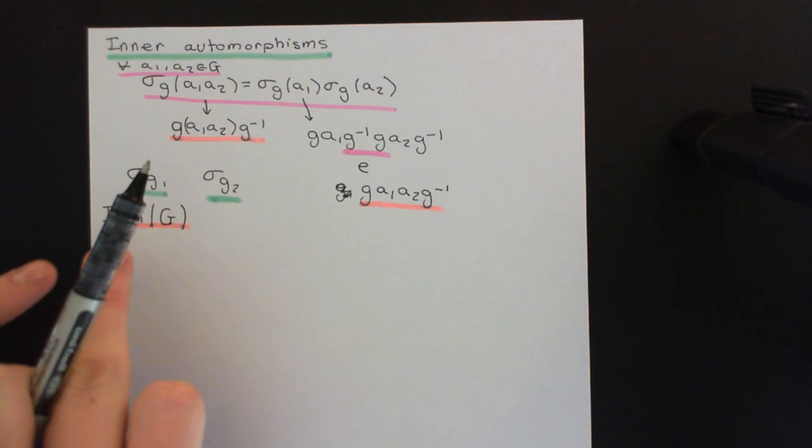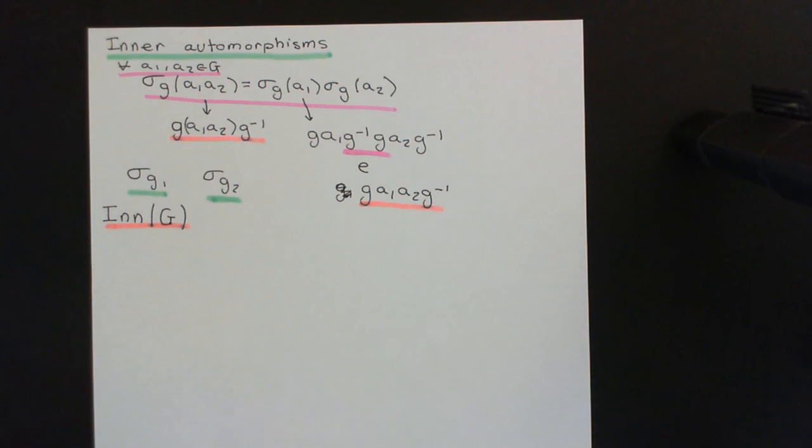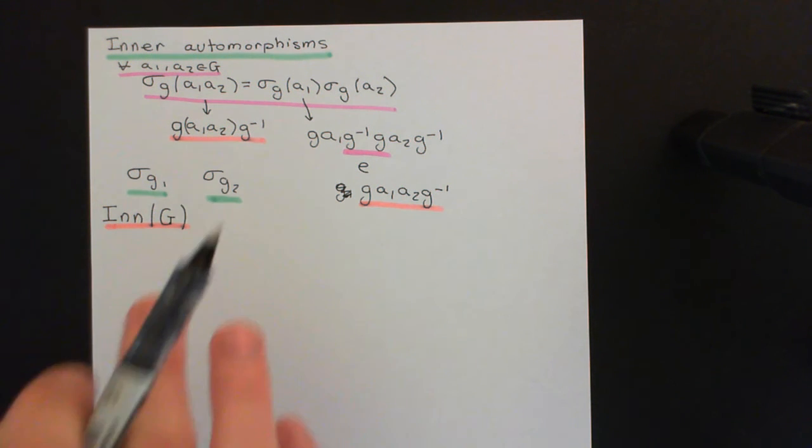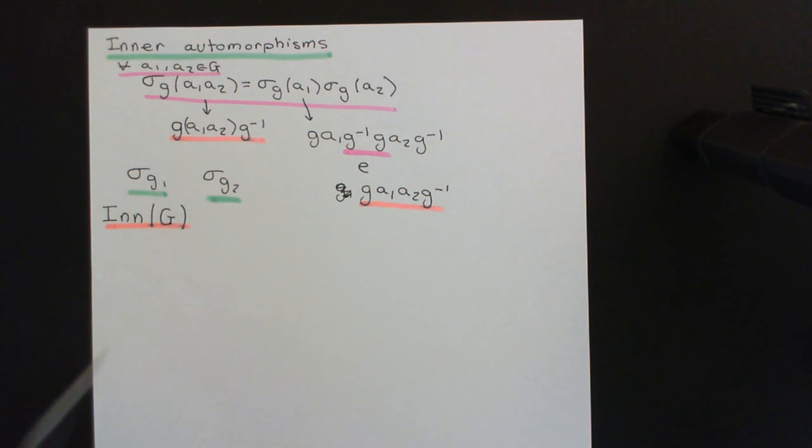So when you're collecting up these inner automorphisms to put into this set, you'll just put in distinct ones. You won't put two identical set permutations in twice. You'll put in the different ones, each one represented once.